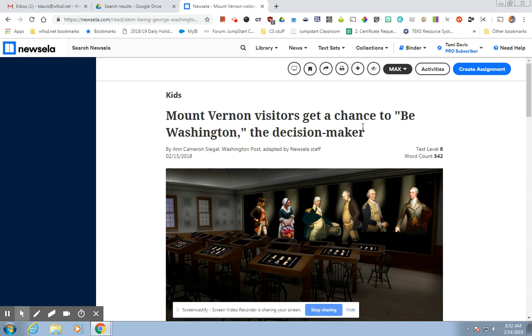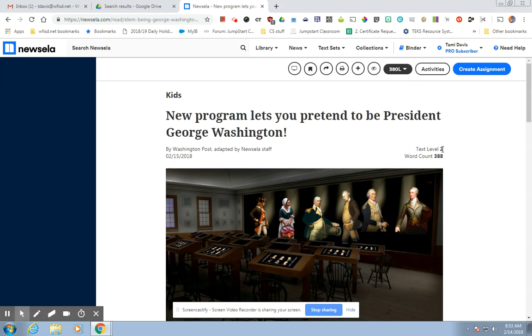So right up here, this is where you can see the text level is already a 6. The word count is 542, and that's the max for this one. If you want to lower it, let's say you have a student in your class that struggles with reading, you can lower it to a 380. And now the text level is 2.